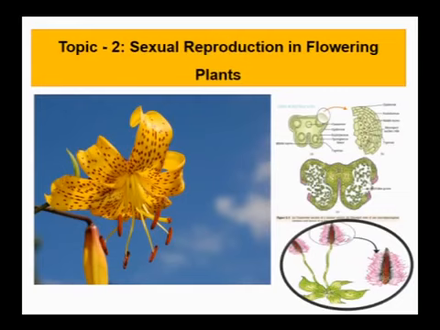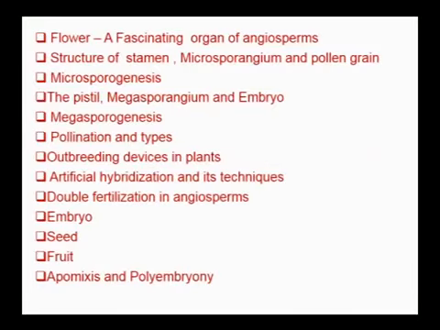Next topic is sexual reproduction in flowering plants. In this topic, we talk about the flower, a modified shoot for sexual reproduction. So we talk about different parts of the flower, the structure of the stamen, that is microsporophyll, then microsporangium, that is the pollen sac, and the pollen grain, a male gametophyte. We talk about the formation of pollen grain under microsporogenesis. Then we talk about the different parts of the pistil.